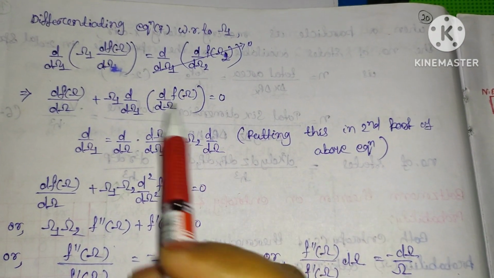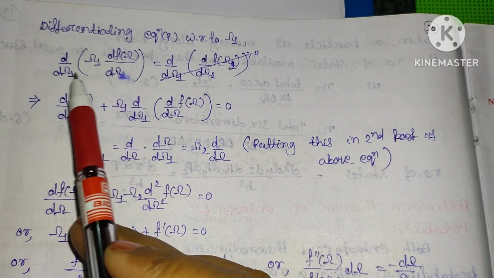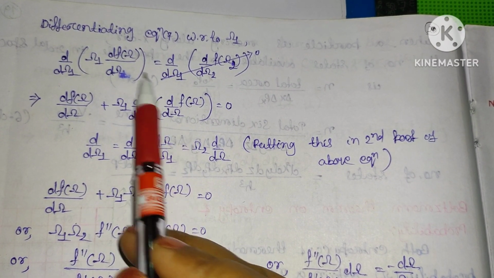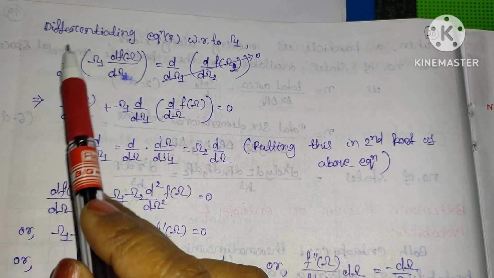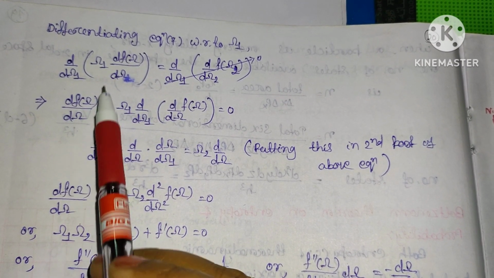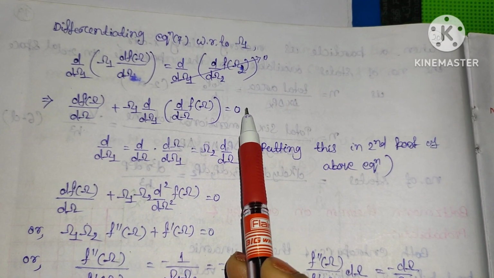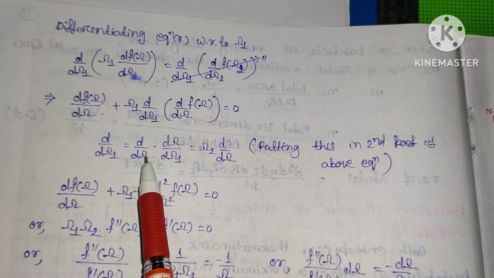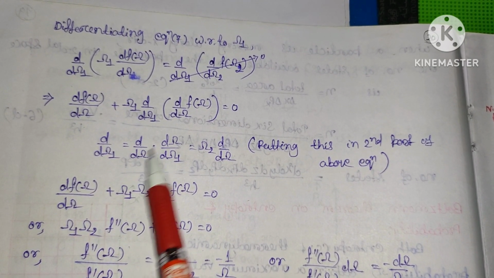So you can write it as, keeping omega 1 constant, omega 1 d by d omega 1 of d by d omega f of omega, plus d omega 1 by d omega 1, this is 1, into df omega by d omega. There are two terms, that is u into v. So this will be equal to 0. Again you can write d by d omega 1 as d by d omega into d omega by d omega 1. So you can cancel d omega.